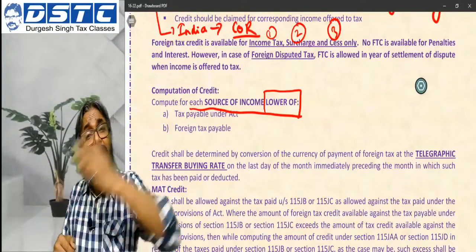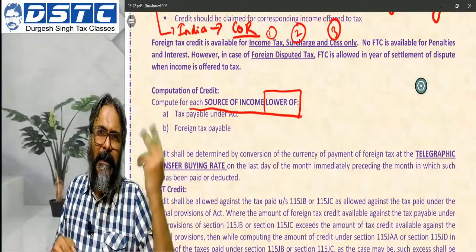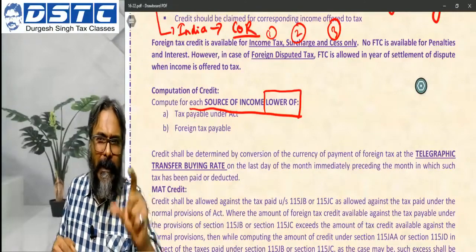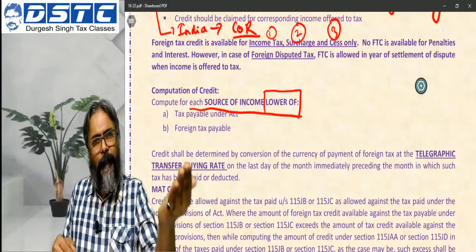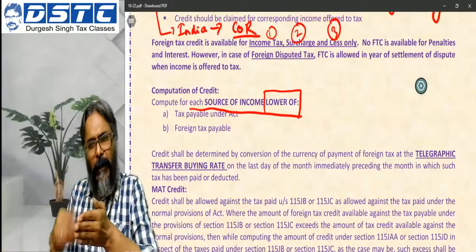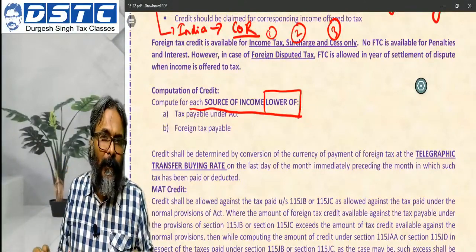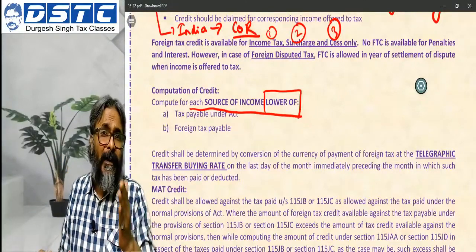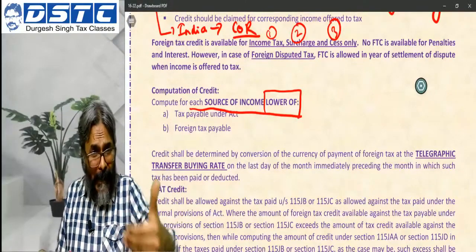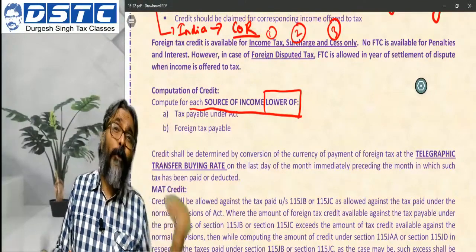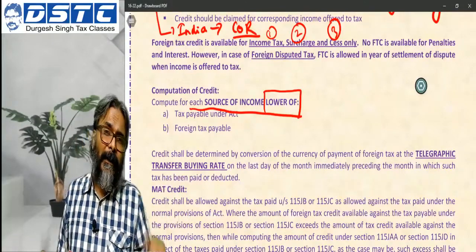Then he had traveled across the world, performing in various countries. And therefore, for those stage performances that he got, many countries were involved. So you can just imagine, there were approximately 12 to 14 foreign jurisdictions, and in each jurisdiction, he had a minimum of 3 to 4 sources through which he was earning income.